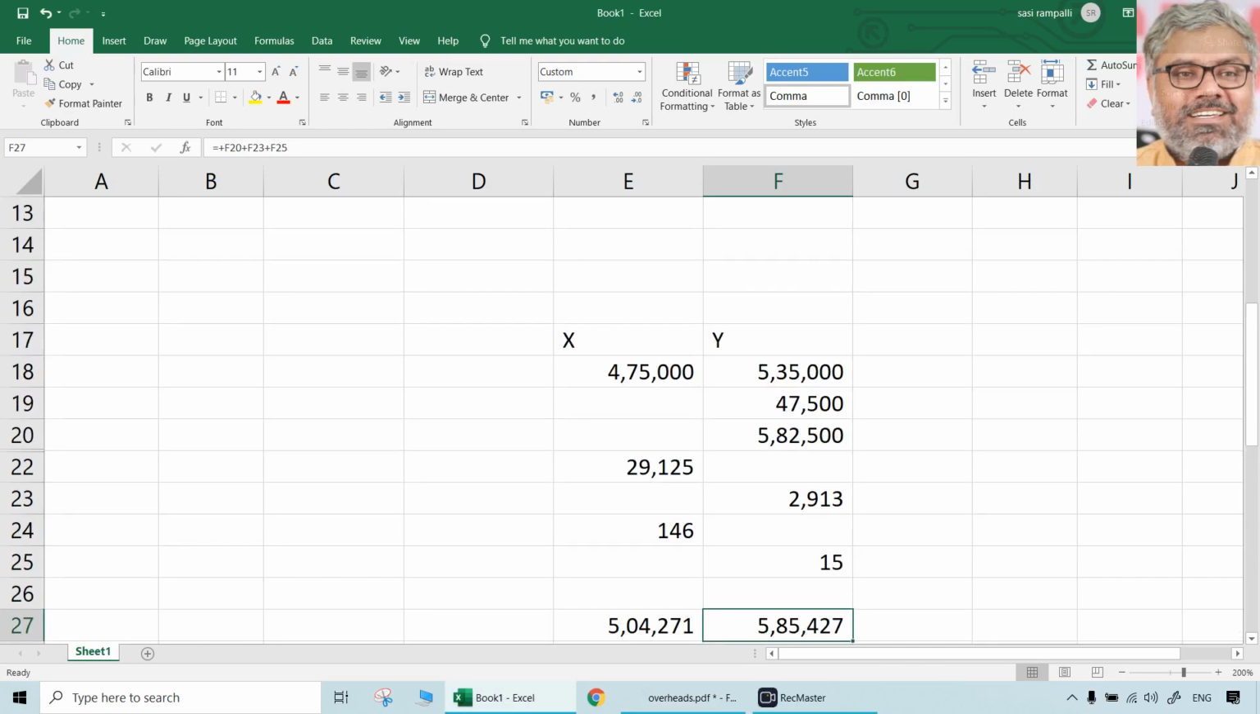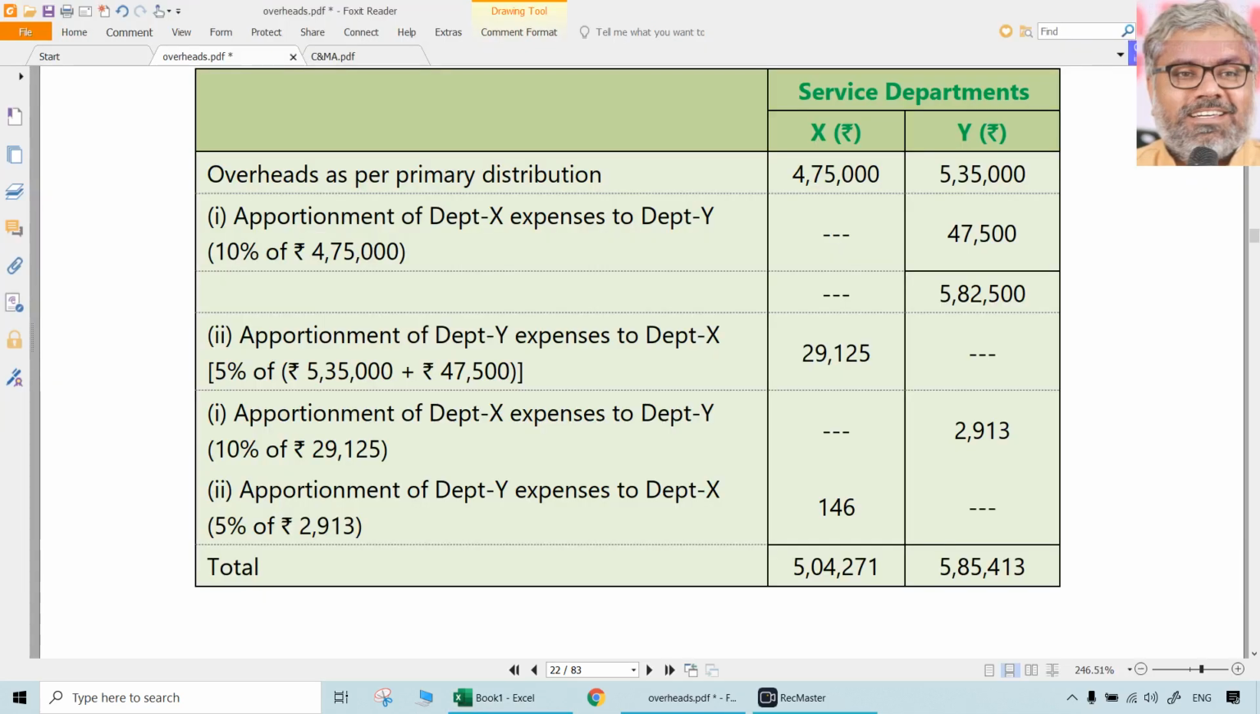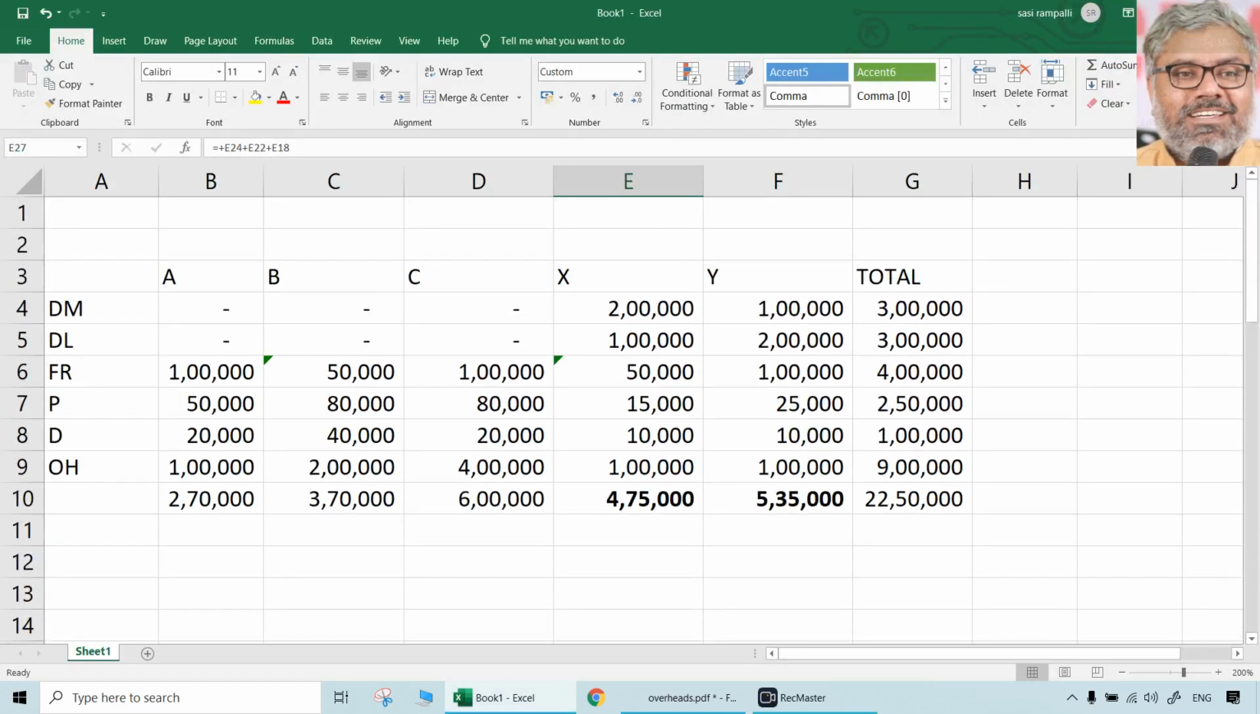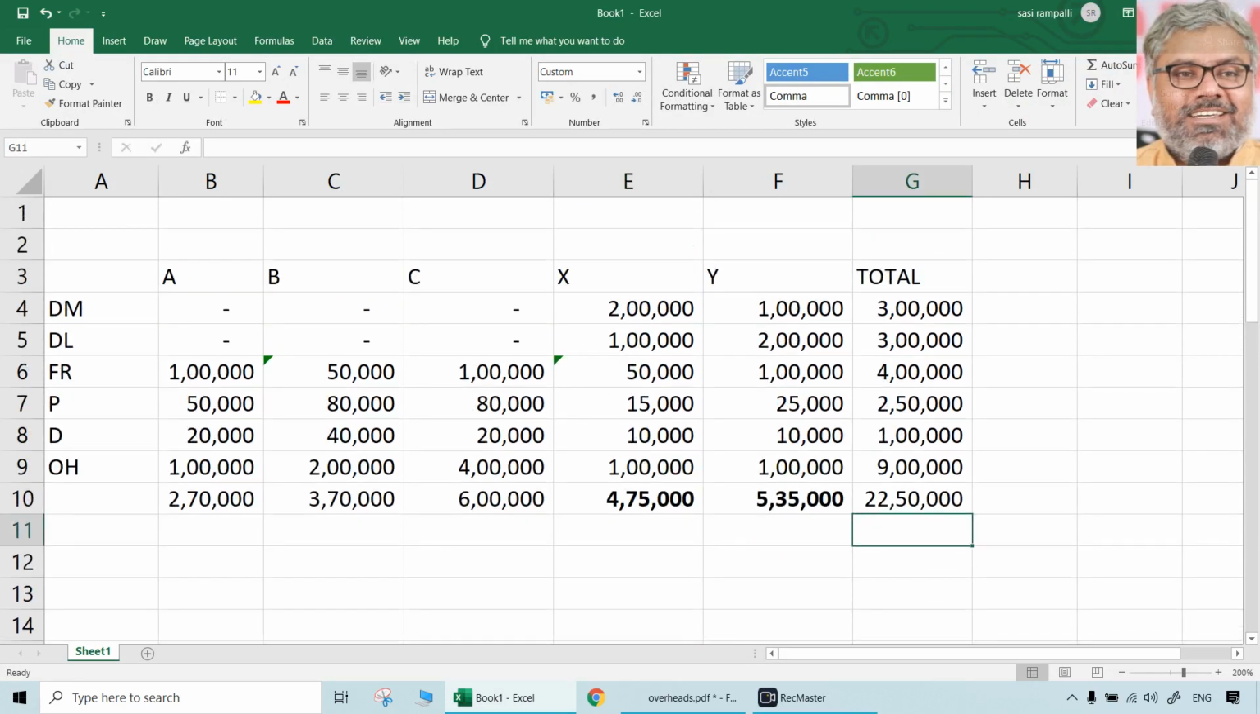So here, under the trial and error method, we will not look at the production departments. We only look at the service departments and take their total costs, starting from any one service department, apportion it to the other service department, and from that total, apportion to the original one, from that to the other one, till it reaches a small number. So here, these are the totals. Now, 504,271 is the total that has to be apportioned here to A, B, C.